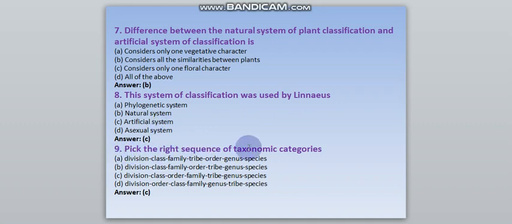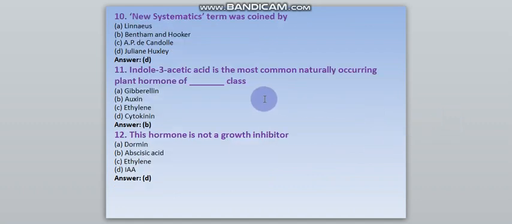Question number 9. Pick the right sequence of taxonomic categories. Answer C, first division, then class, order, family, tribe, genus and species. Question number 10. New systematics term was coined by. Answer is D, Julian Huxley.